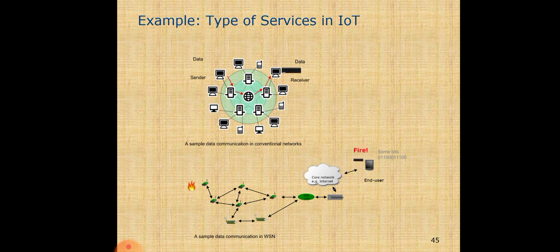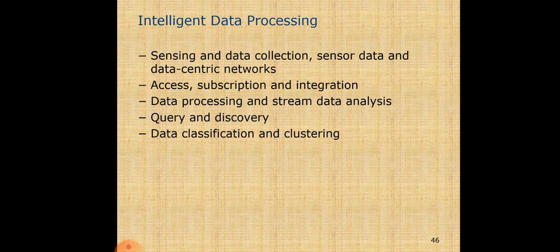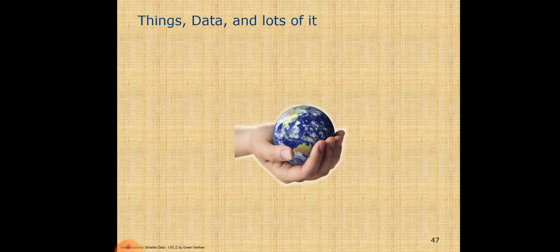This is a file, that means the data is stored. Intelligent data processing is a kind of sensing and data collection, sensor data, data-centric networks, access, subscription and integration, data processing and stream data analysis, query and discovery, data classification and clustering. Things, data and IoT.